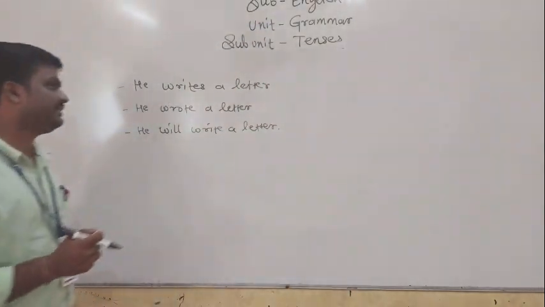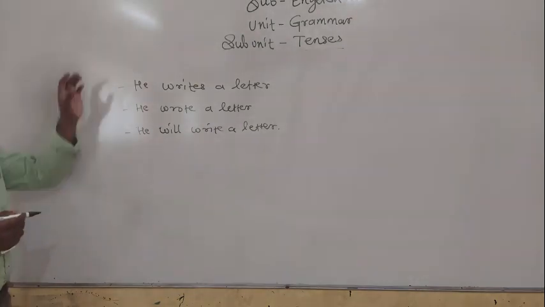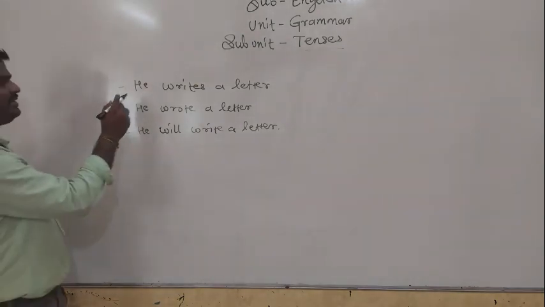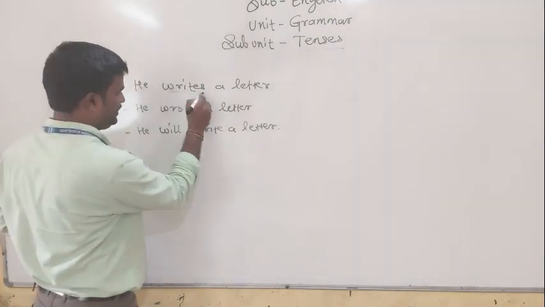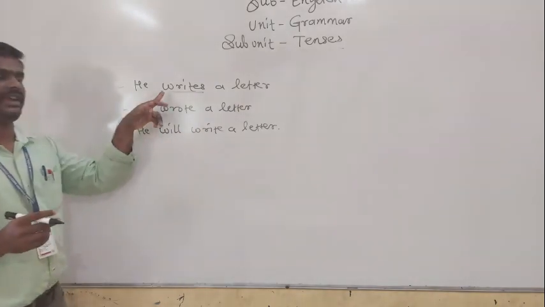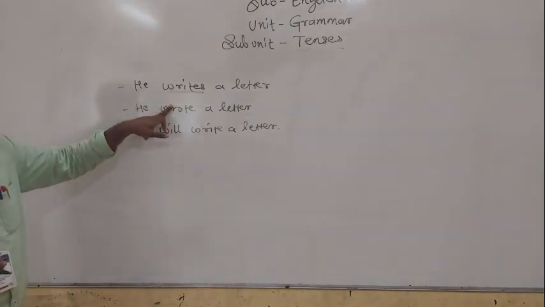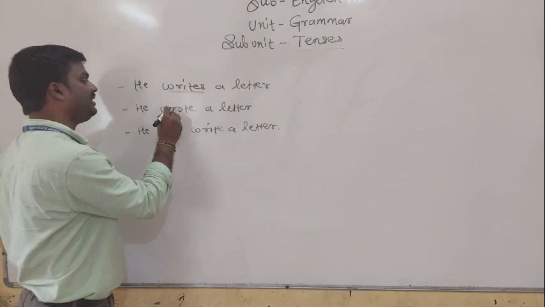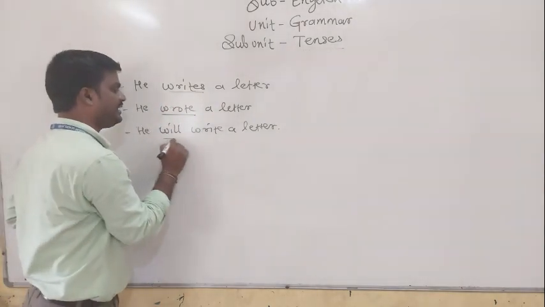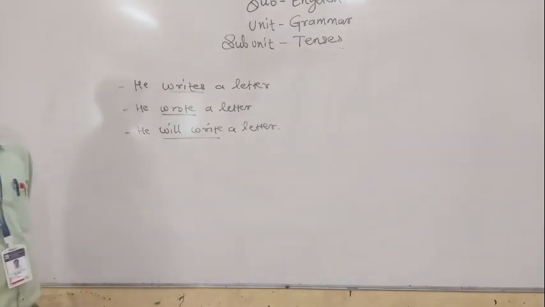So friends, let's start. Look at this. I have written three sentences on the board. The first statement is: He writes a letter. Here, one action is indicated, that is the action of writing. The second one is: He wrote a letter. And the third: He will write a letter.